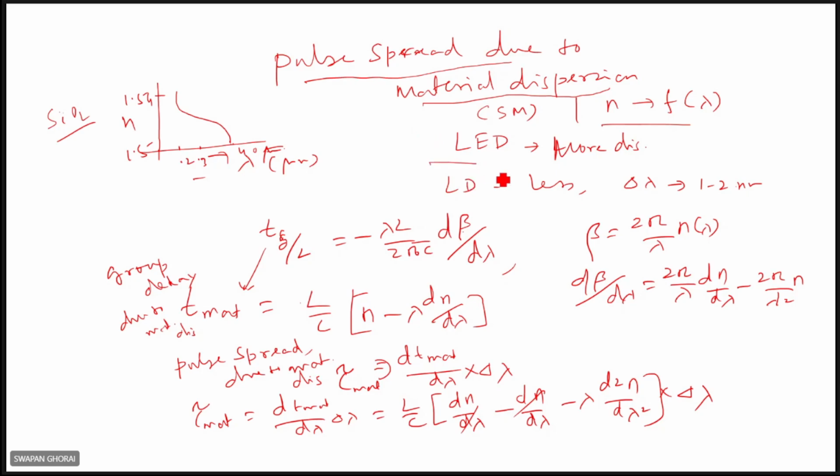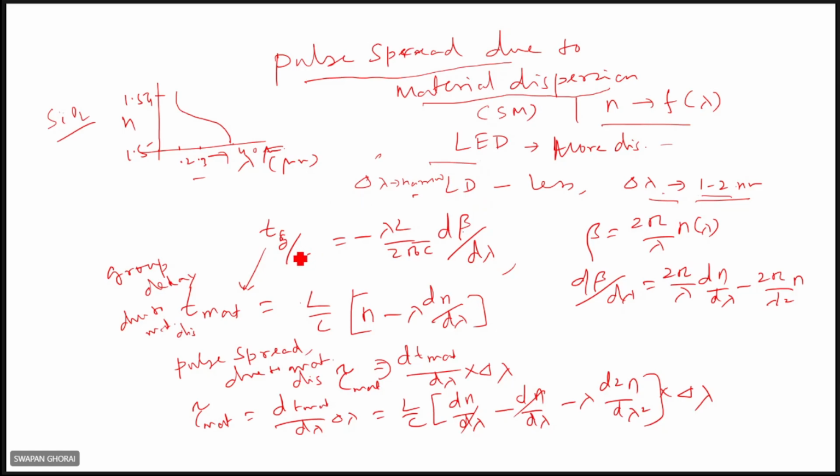there for incoherent sources like LED, light emitting diode. But for a laser diode, delta lambda is very narrow. In this case it is 1 to 2 nanometers. In this case, it may be 40 to 100 nanometers, right? So if delta lambda is very narrow, around 1 to 2 nanometers, then the dispersion will be very, very less, right? Anyway, let us try to calculate this pulse spread due to material dispersion.